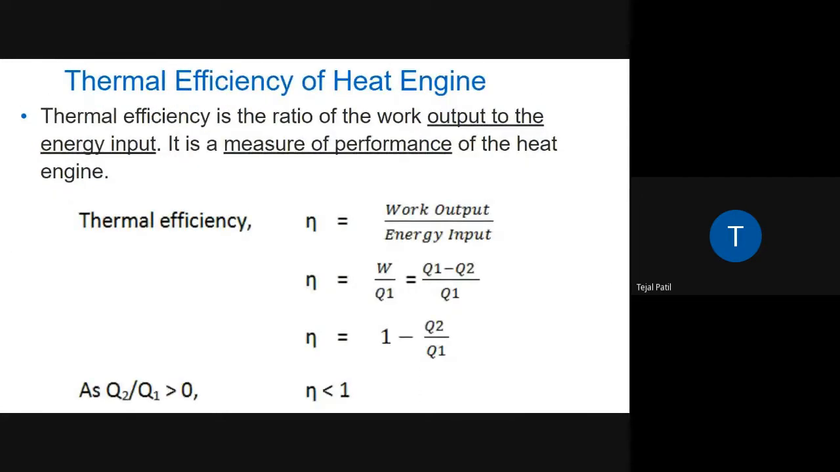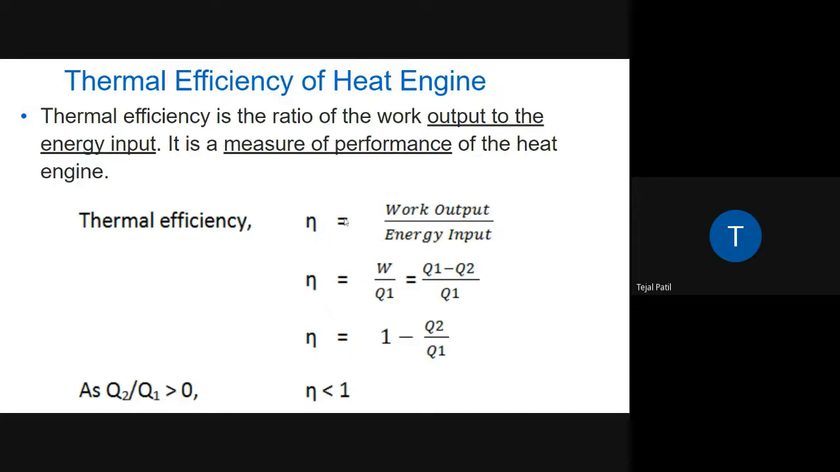Okay, now the heat engine is an engine, and we know that as per the second law of thermodynamics, we cannot convert the heat input completely into work. So there will be an efficiency term. Now what is the efficiency? Thermal efficiency is the ratio of work output to the energy input. It is the measure of performance of the heat engine. From this thermal efficiency, we can find how efficiently your engine is working.